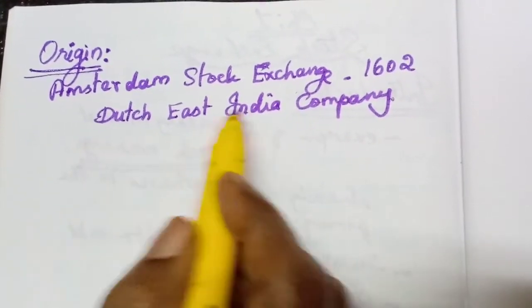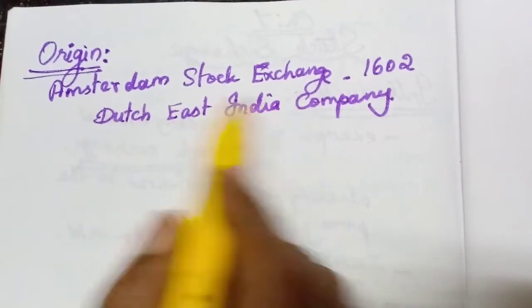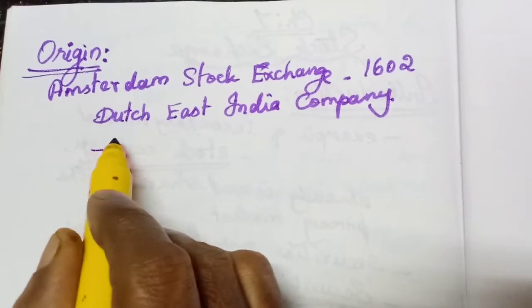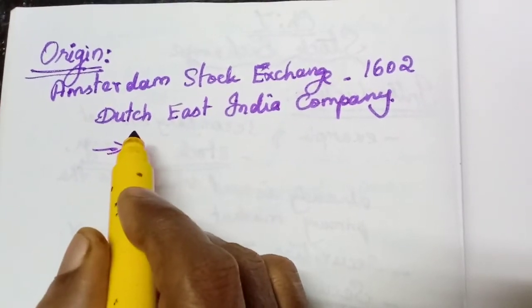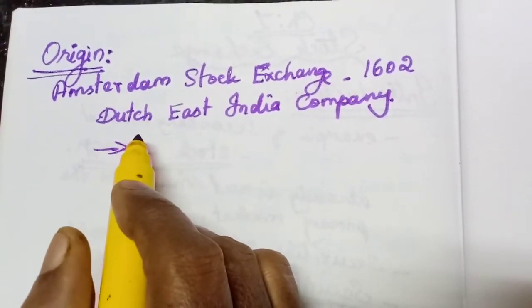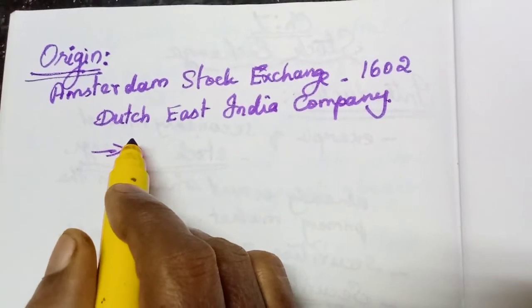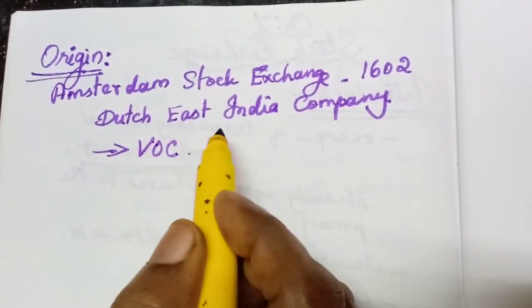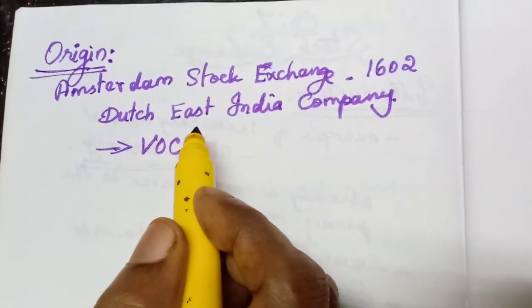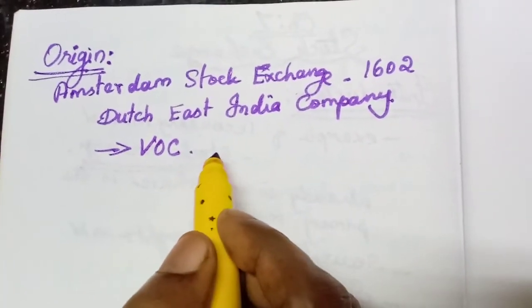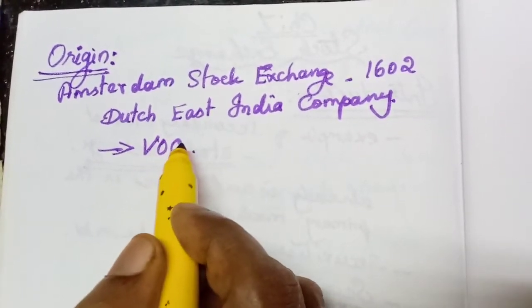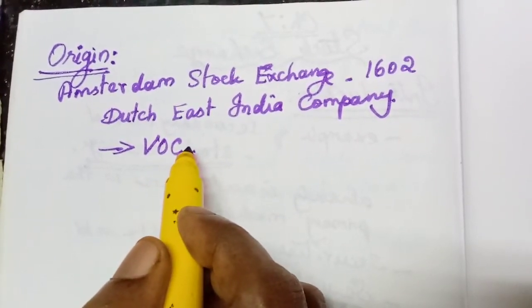That is the first stock exchange in the world. In the Dutch language it was called Vereenigde Oostindische Compagnie, in short VOC. That is the spelling; the pronunciation may be different. This one was the first in the world.